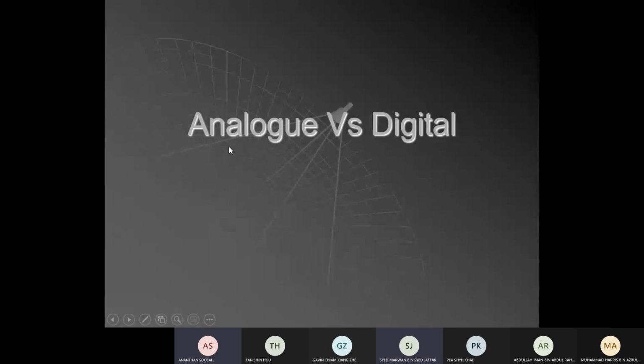Okay, the original is analog. Digital is like a photocopy of analog. What I mean, live band. You are listening to a live band, and at the same time, you're listening to the music by using a CD. Which is more quality, live band or CD?